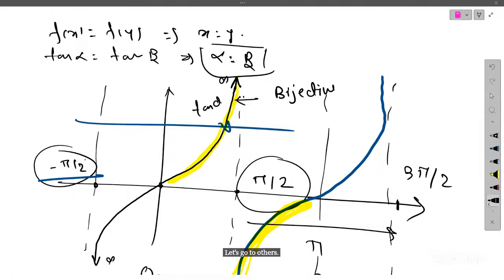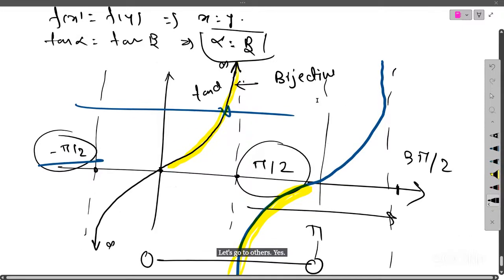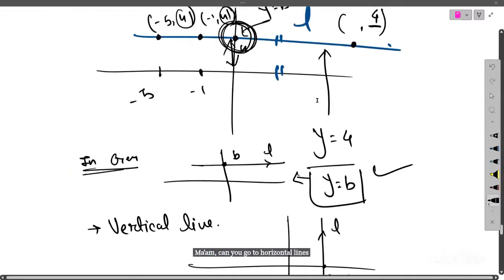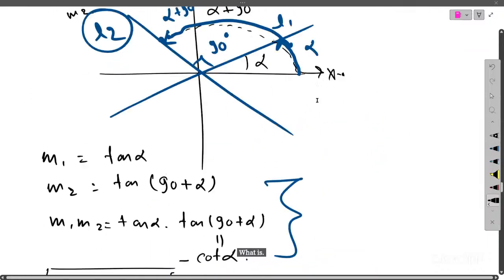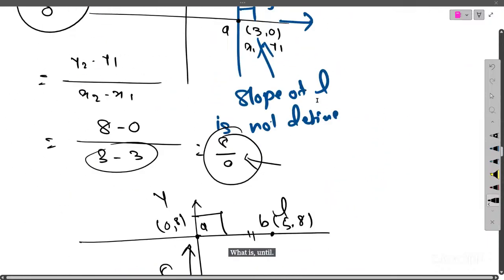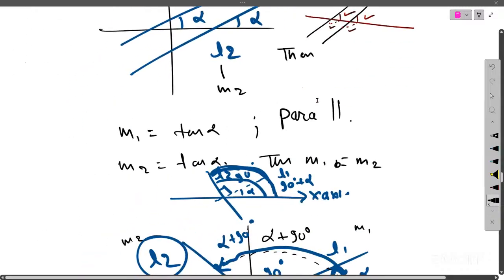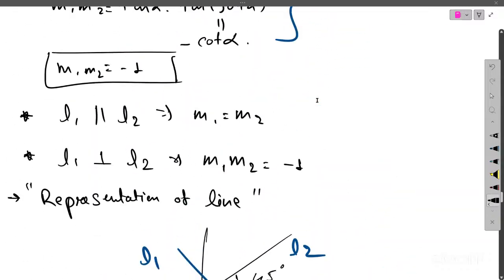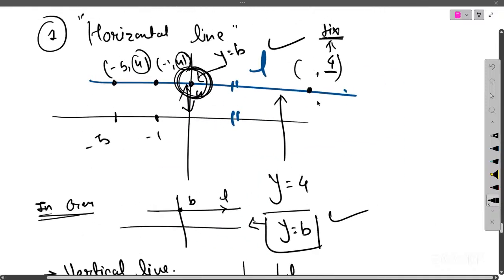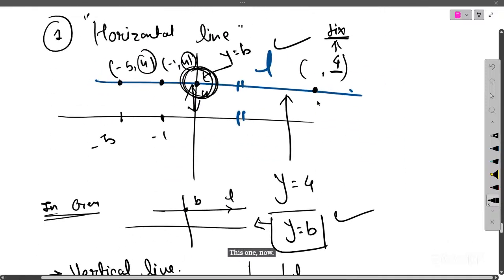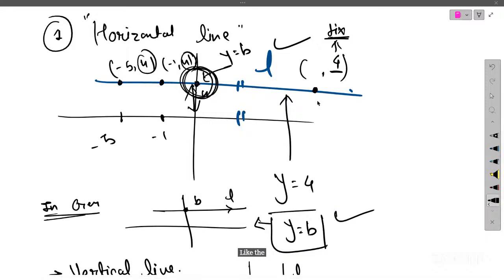Yes, Adarsh. Ma'am, can you go to the horizontal lines? This one, right? Like the equation you gave for that line, y is equal to b. How do all the points on the line satisfy this? I'm not understanding.